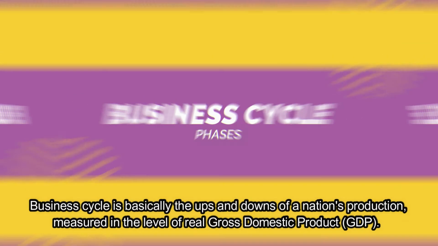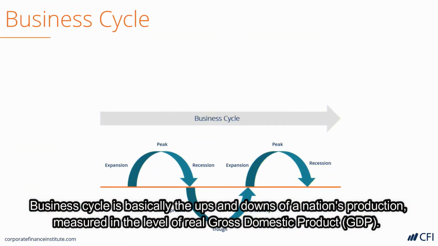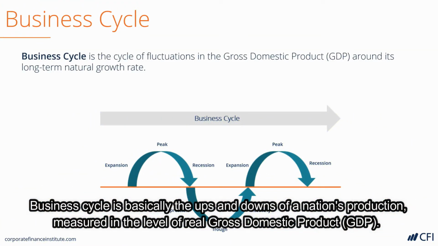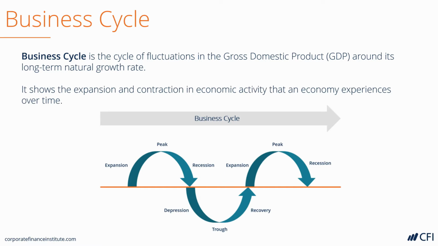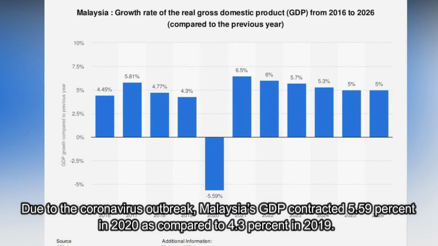Business cycle is basically the ups and downs of a nation's production measured in the level of real gross domestic product (GDP). There are four types of a business cycle: peak, recession, trough, and the recovery. Due to the coronavirus outbreak, Malaysia's GDP contracted 5.59% in 2020 as compared to 4.3% in 2019.